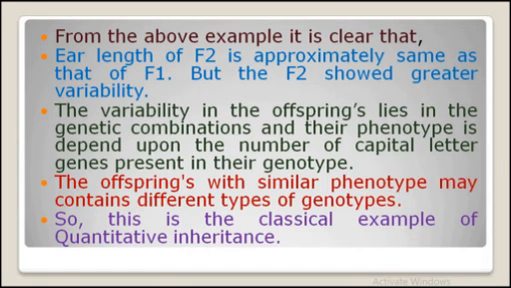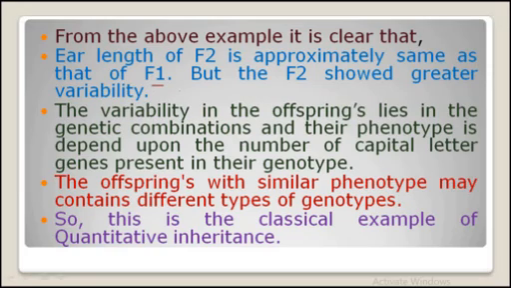Now from the above example, it is clear that the ear length of F2 is approximately the same as that of F1, but the F2 showed greater variability. If we compare F1 and F2, the ear length is totally similar, that is 13 centimeter, and it is not more than 16 and not less than 10 centimeters. So it is similar in F1 and F2, but as compared to F1, F2 will show greater variability.